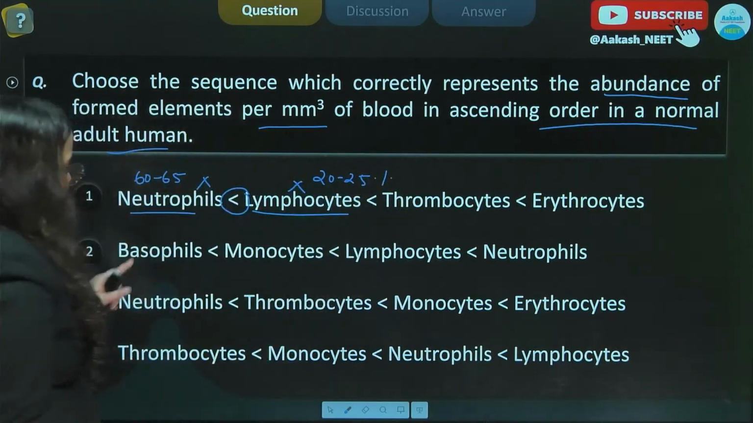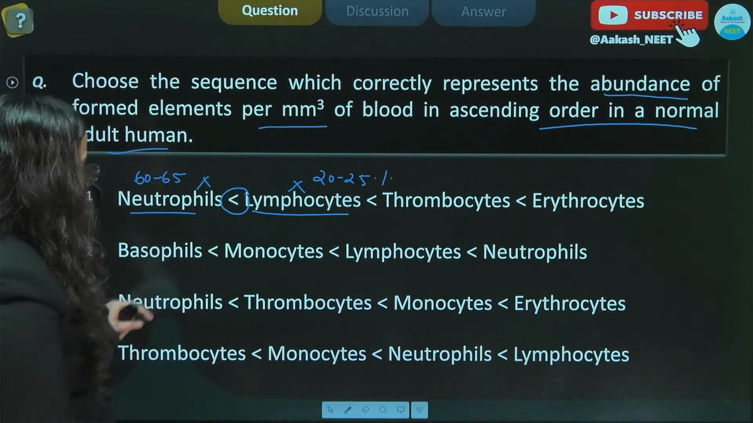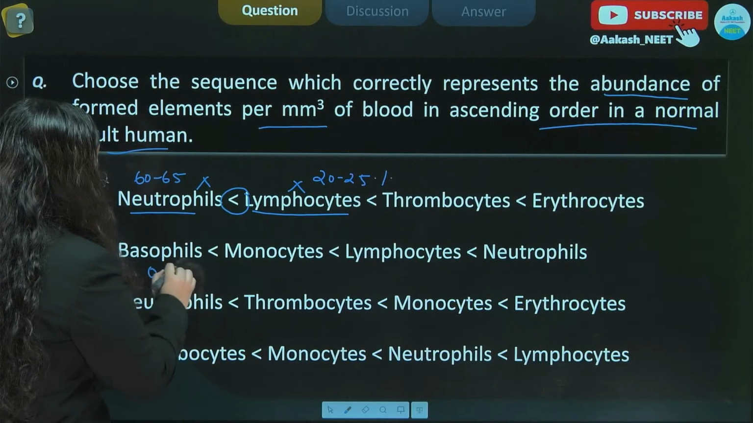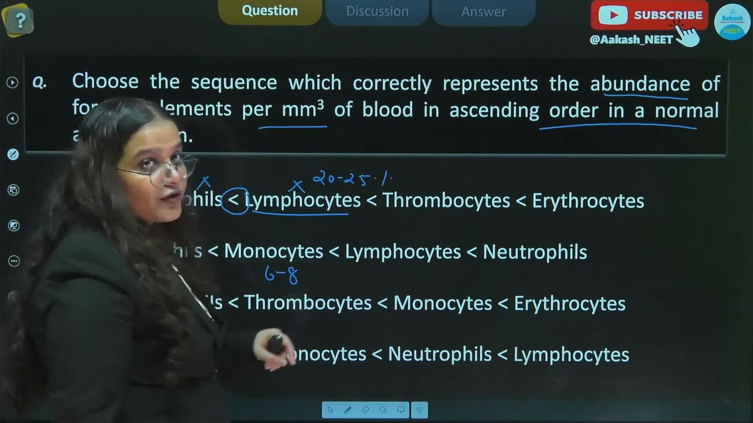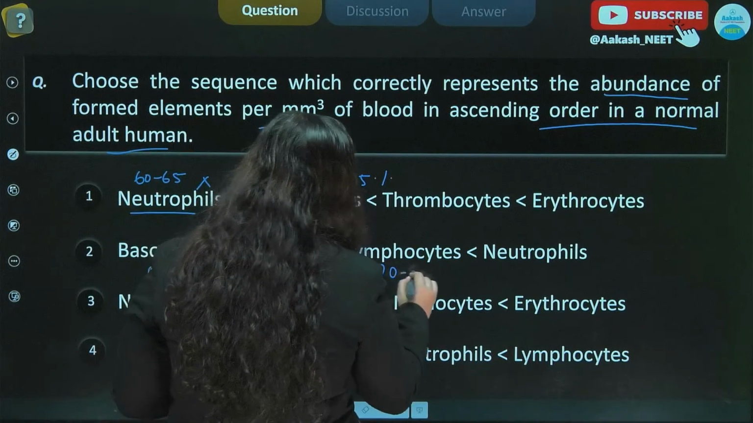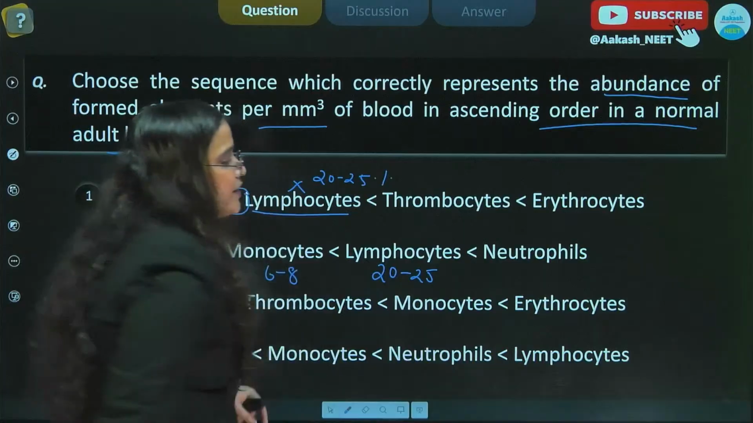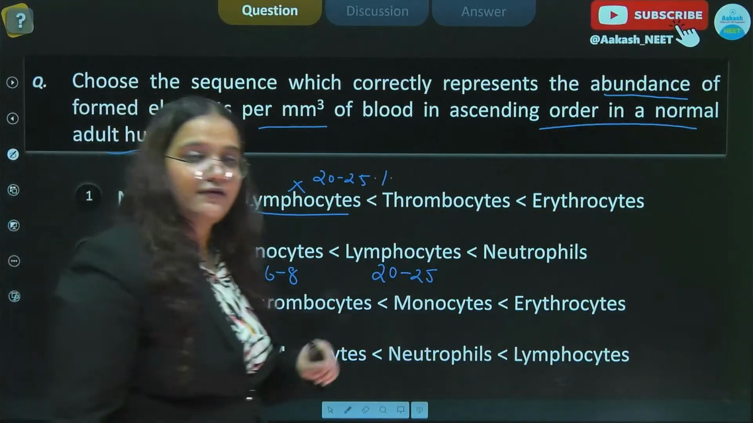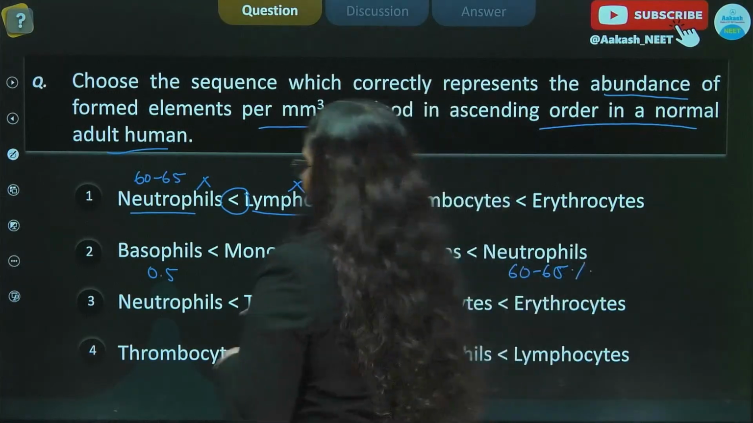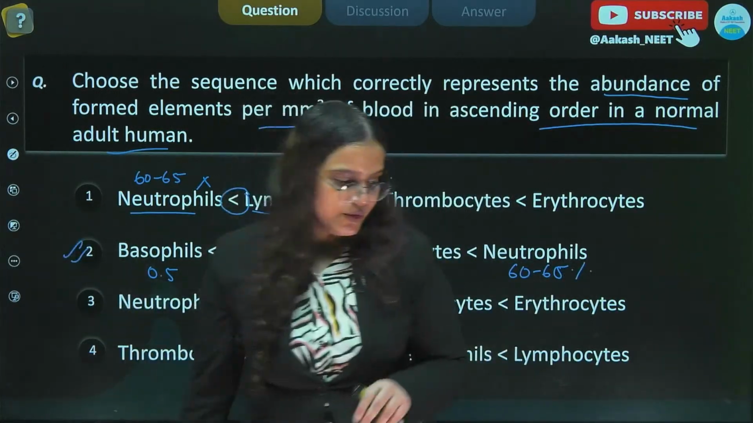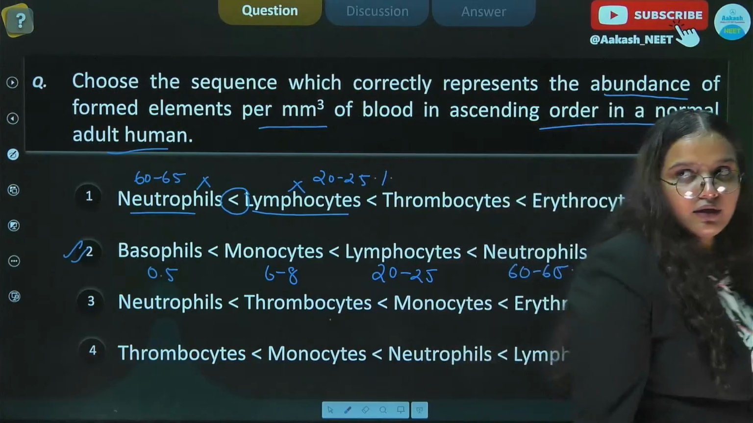Second option is given to be basophils. Basophils account for 0.5 to 1%, monocytes account for 6 to 8%, and lymphocytes account for 20 to 25%, whereas neutrophils account for 60 to 65%. Therefore, our right answer here is option number 2. It's very clear cut.